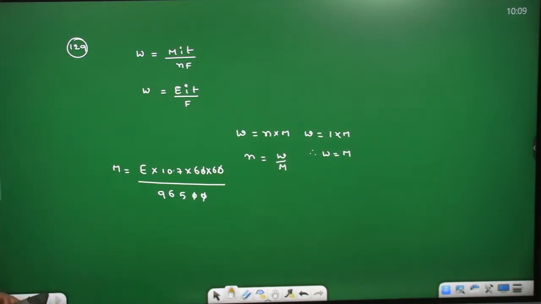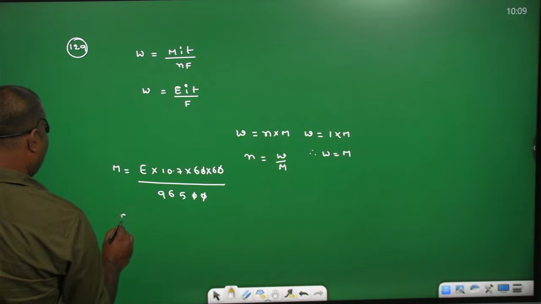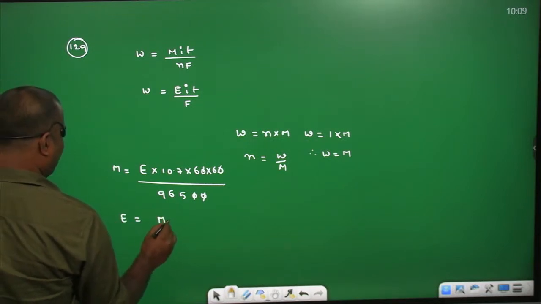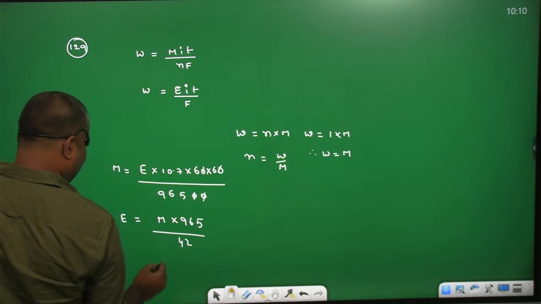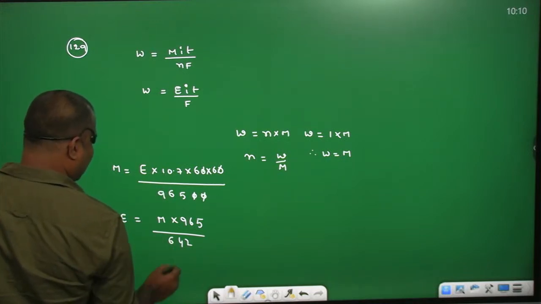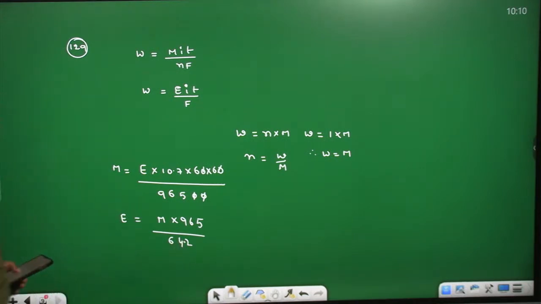10.7 into 6, 6 7s are 42, 6 1s are 6. So M equals E into 965 by, this is 6 7s are 42, 6 1s are 6, that is 64.2, and 6 6s into 6 we have, into 1 more 6 we have.